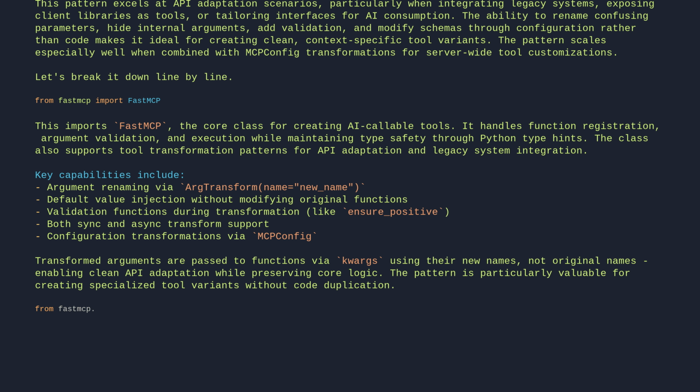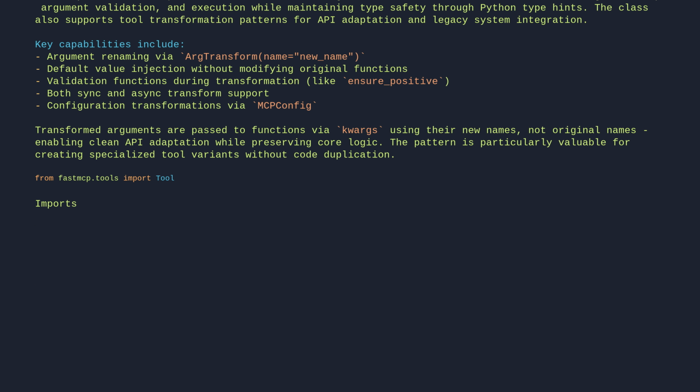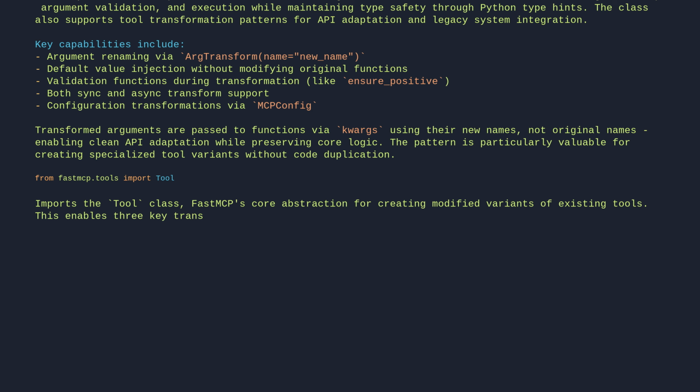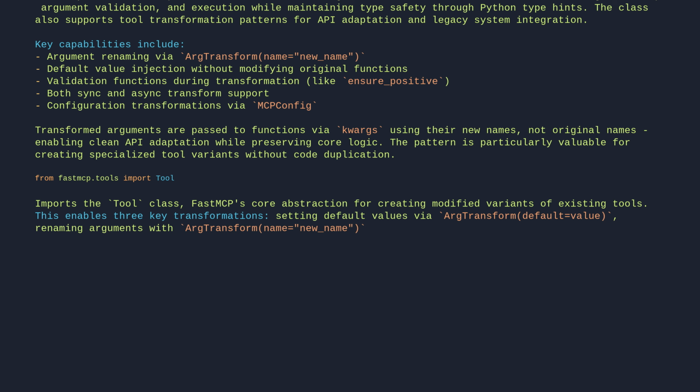From fastmcp.tools import Tool. Imports the Tool class, FastMCP's core abstraction for creating modified variants of existing tools. This enables three key transformations: setting default values via ArgTransform default=value, renaming arguments with ArgTransform name=new_name, and adding validation functions like ArgTransform validate=ensure_positive.